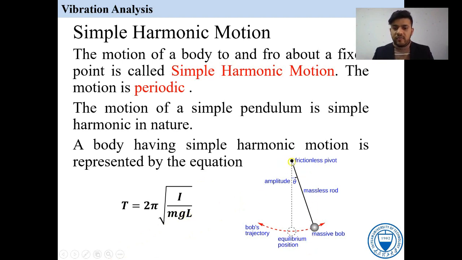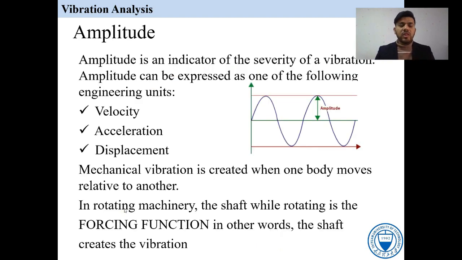So we can see here a fixed point. There is a ball, and when we leave it, it oscillates, and after an equal interval of time it will stop. After getting the natural frequency, we can measure the time period by this formula, and frequency also, we know that f is equal to 1 over T. Amplitude is the maximum displacement. But in terms of engineering, we can measure in velocity, acceleration, and the displacement.